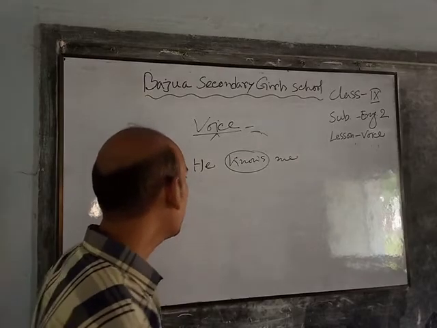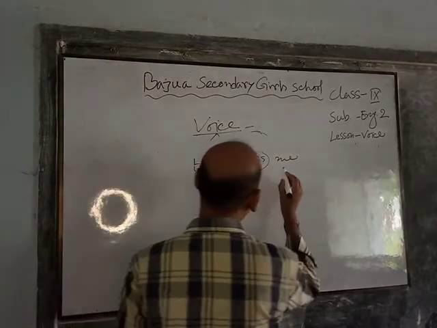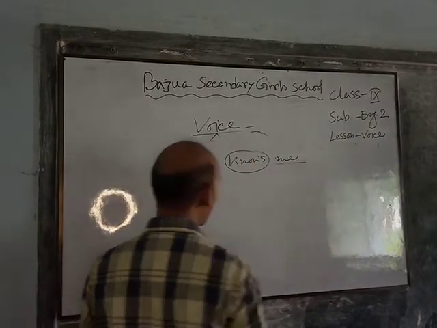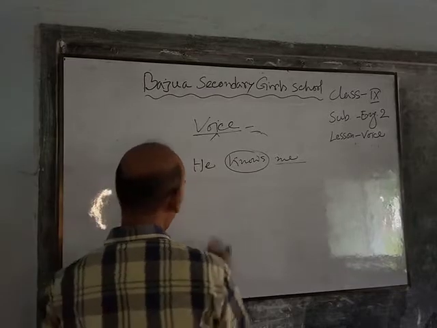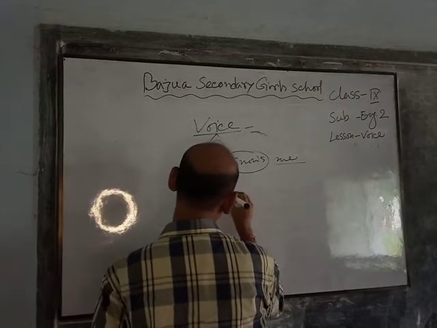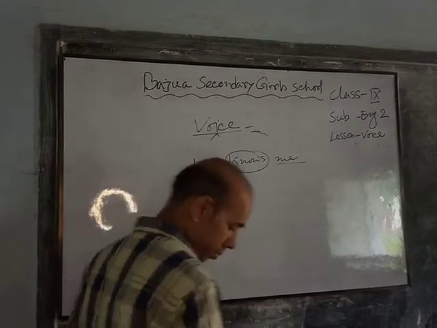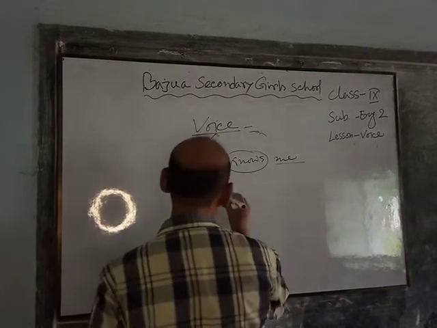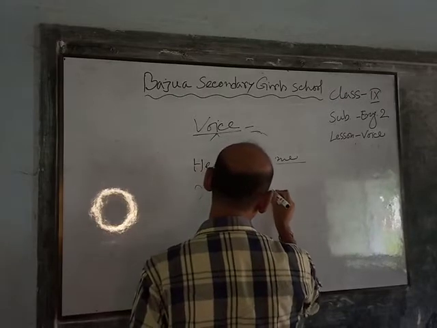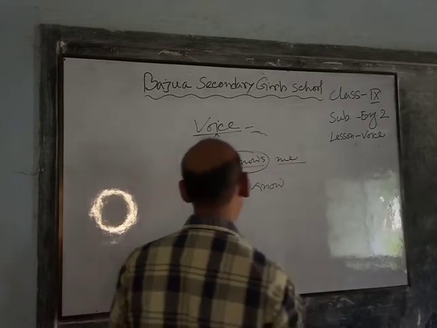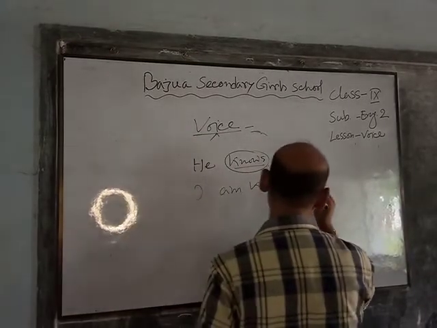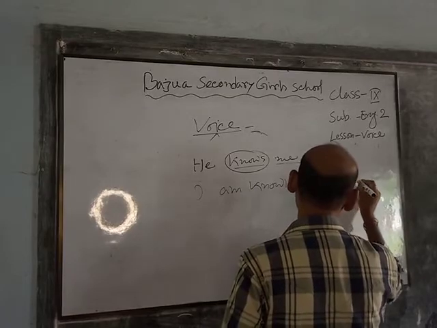So what will we do here? Me, the object, so when it is used as a subject, it will be I. Then the be verb am. The past participle form known. I am known to him.